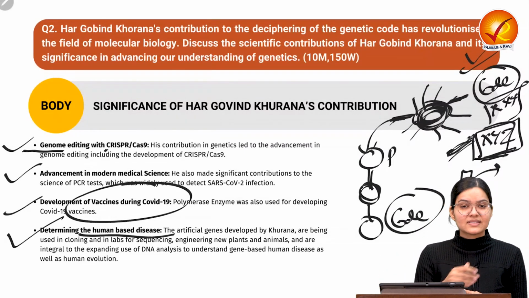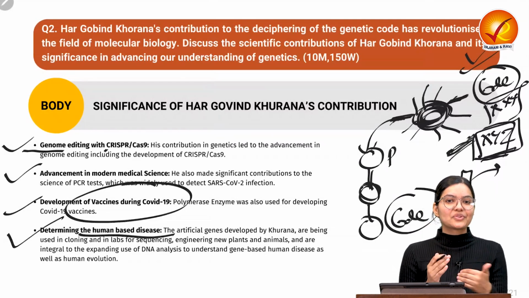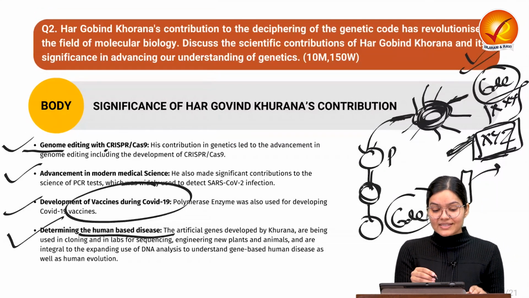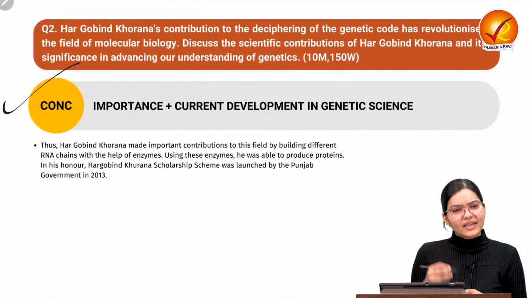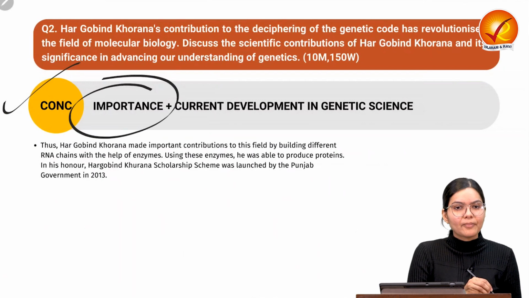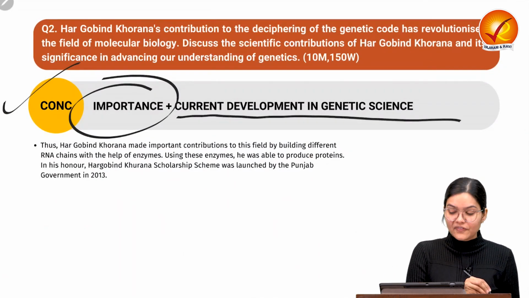Determining human diseases, as we have known, we can find out the disease, its position and location due to DNA sequencing. So this is the significance of Dr. Khurana's work. Now come to the conclusion. Here in the conclusion, you can write about the importance of the discoveries, and you can also write about the current development in the field of genetic science.